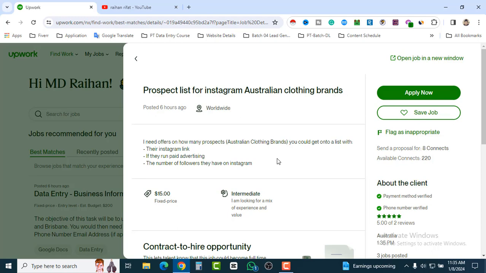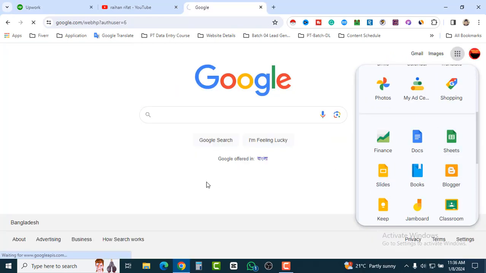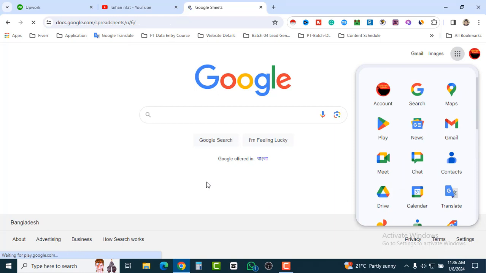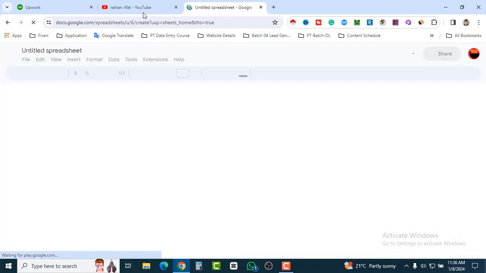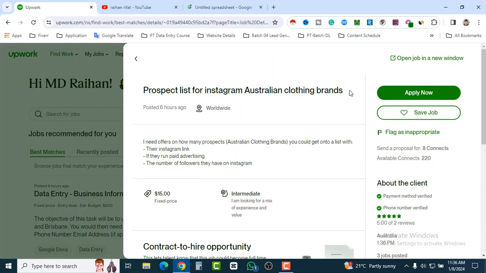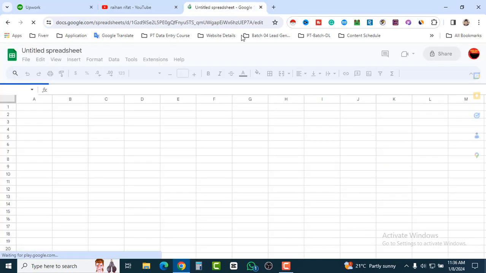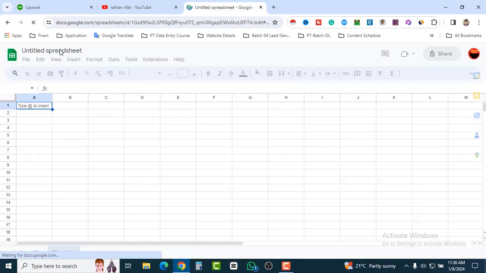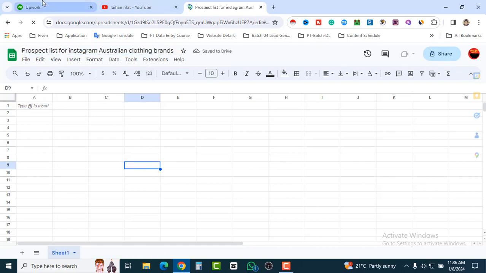The first step is to create a Google spreadsheet. Go to your Google apps, click on Sheets and you will see a blank spreadsheet. Click on blank spreadsheet and give it the same title, that means prospect list for Instagram. All right, here you can see the untitled spreadsheet, so you should input it here. And here you can see the 3 things.